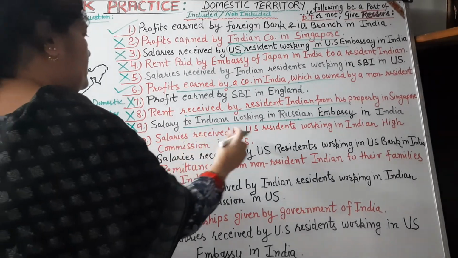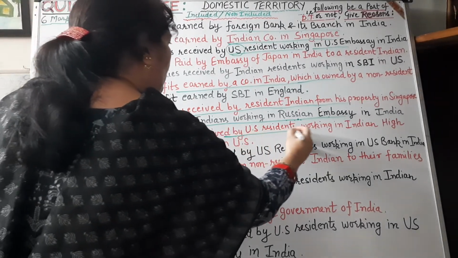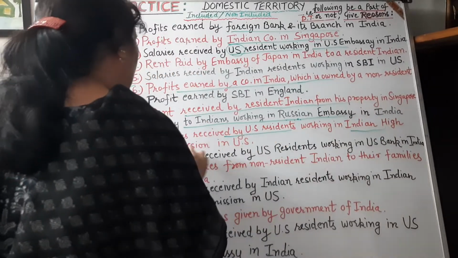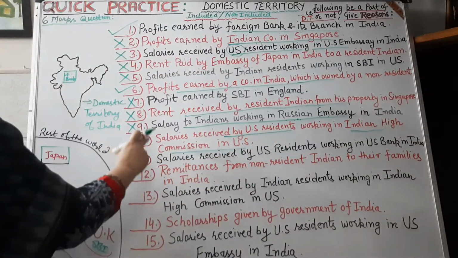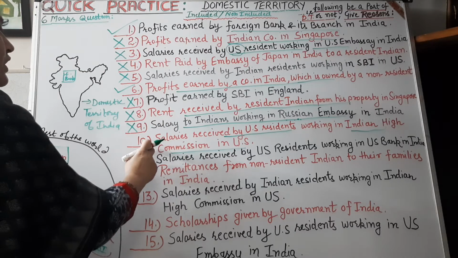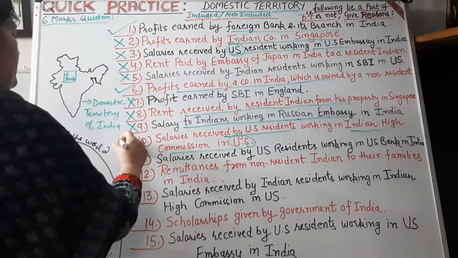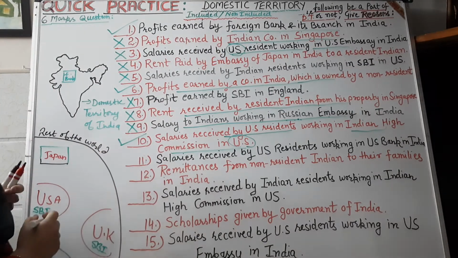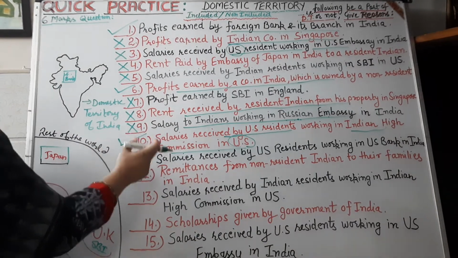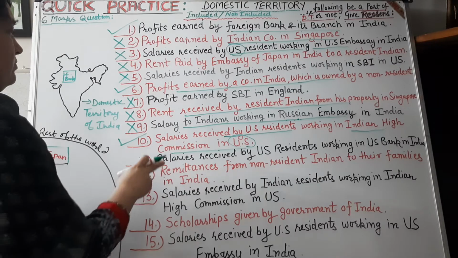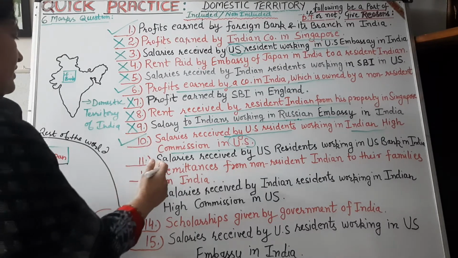Then salaries received by a US resident working in the Indian High Commission. Indian High Commission and embassies will be a part of India's domestic territory, even if they are situated in the US. It will be a part of India's domestic territory. Embassies, high commissions, military establishments, that would be a part of India's domestic territory.